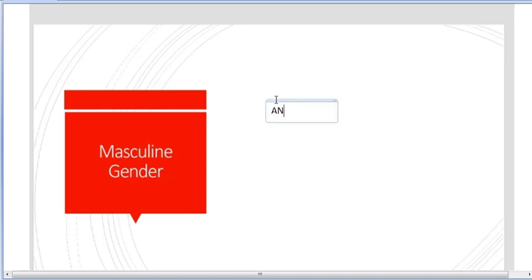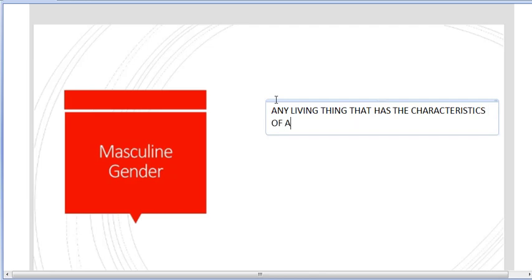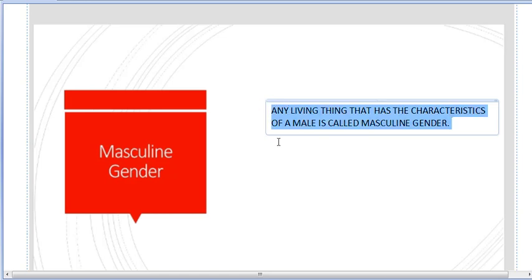Any living thing that has the characteristics of a male is called masculine gender. That means anything that is like a male, or is according to the characteristics of a male, is called masculine gender.